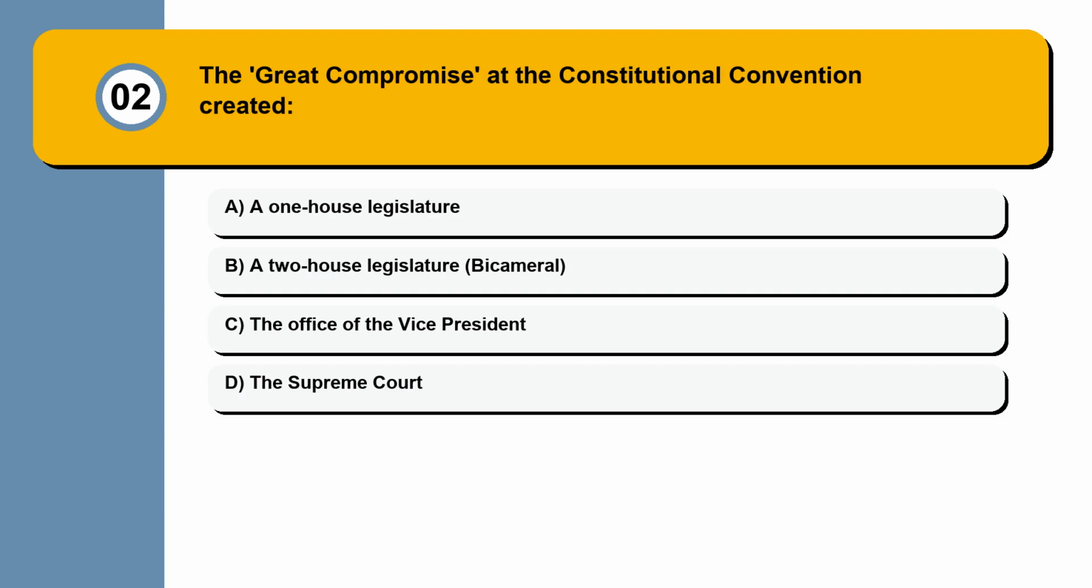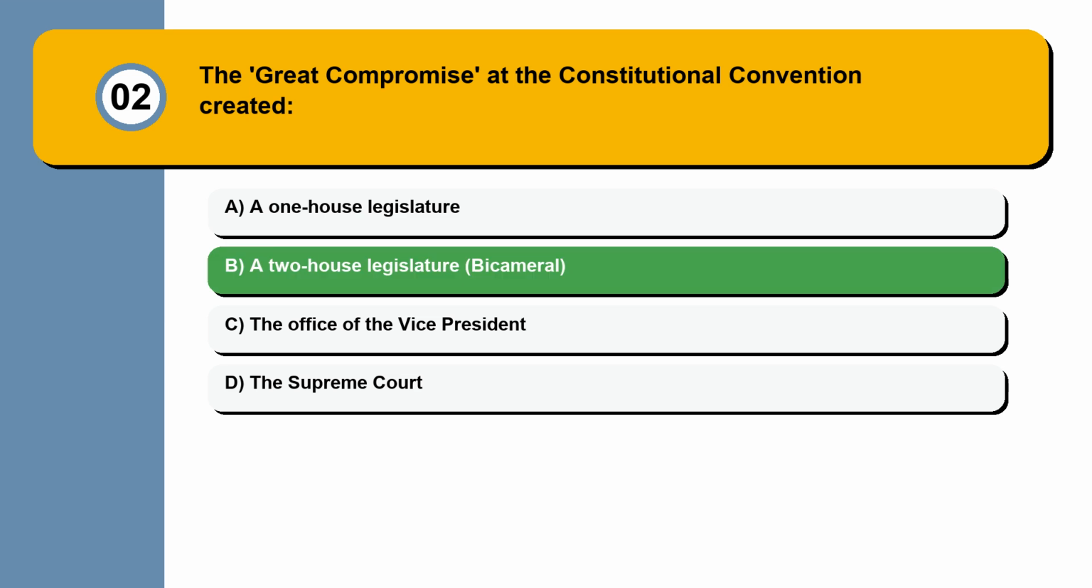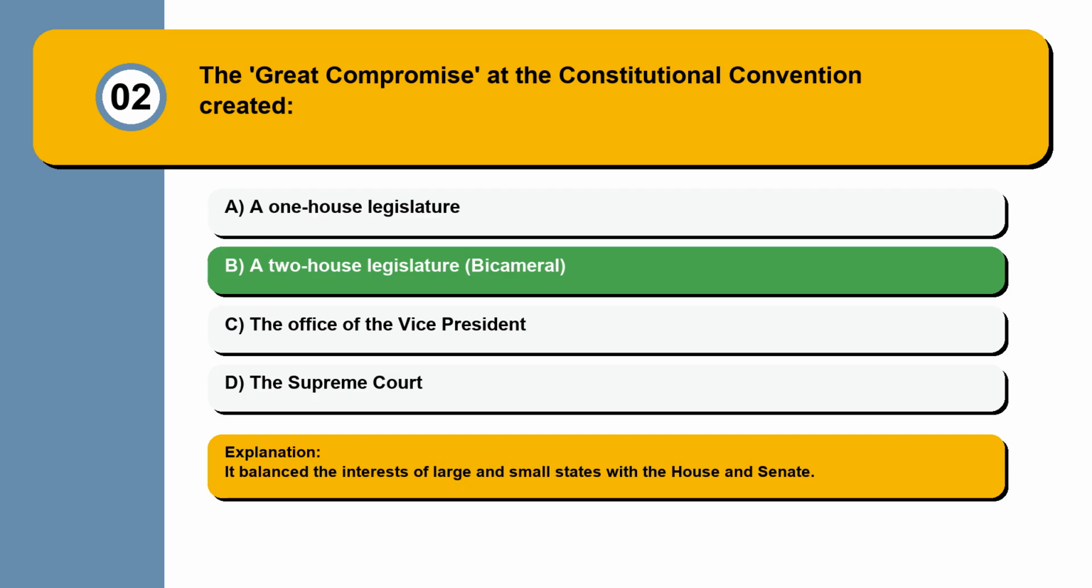Question 2. The Great Compromise at the Constitutional Convention created a one-house legislature, a two-house legislature (bicameral), the office of the Vice President, the Supreme Court. It balanced the interests of large and small states with the House and Senate.